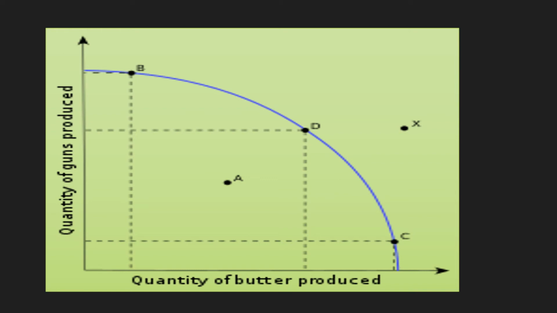However, point A indicates that some resources are not being completely utilized, or basically it is where resources are not efficiently utilized. And similarly, point X indicates overutilization of resources. So for point A, you can talk about underutilization of resources, and for point X, you can say overutilization of resources.